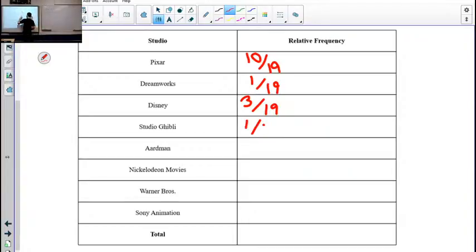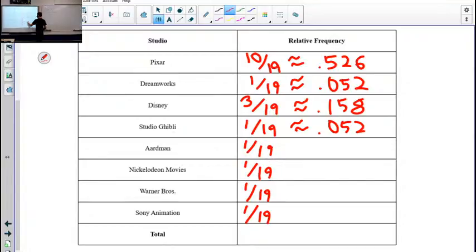And then the rest are 1 out of 19. The idea of these tables, part of the idea is that each of these proportions, if we covered everything, then if I add them all together, I should get 1. If I did it correctly.